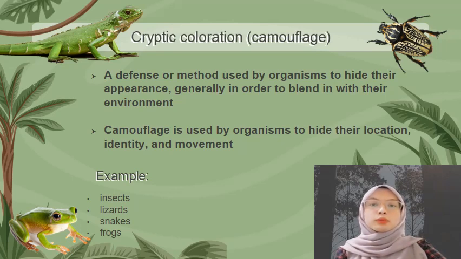Fourth is cryptic coloration, which is also known as camouflage. It is a defense or method used by organisms to hide their appearance, generally in order to blend in with their environment. Camouflage is used by organisms to hide their location, identity, and movement. This enables prey to avoid predators while also allowing predators to sneak up on the prey. Cryptic coloration is especially common in small animals such as insects, lizards, snakes, and frogs. These animals are often the same color as the leaves or twigs on which they rest. Some insects even look like twigs or leaves themselves.